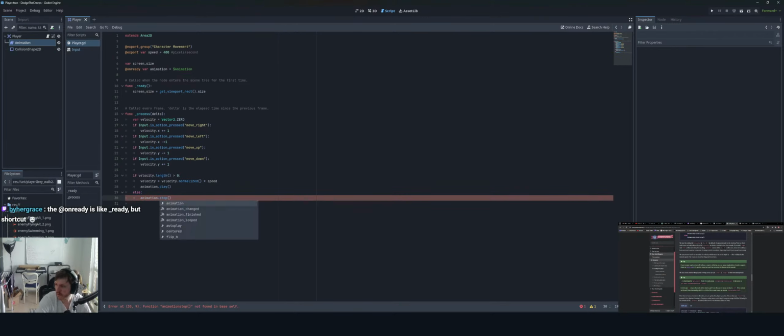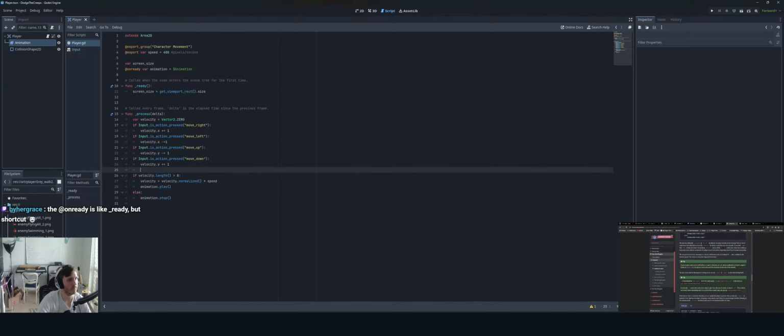The onready is like underscore ready, but shortcut. Okay. Interesting. Cool. So I'm not 100% sure if this will work. We'll see what happens. So in GDScript, $ returns the node at the relative path from the current node, or returns null if the node is not found. Since animated sprite 2D is the child of the current node, we can use $AnimatedSprite2D.